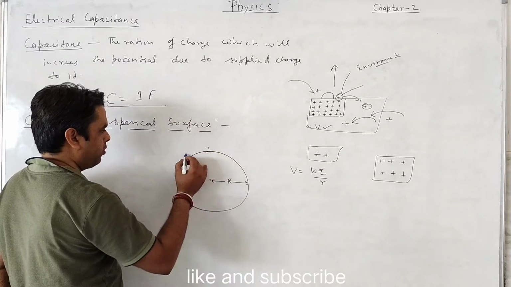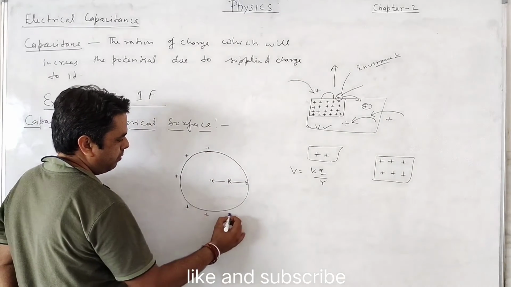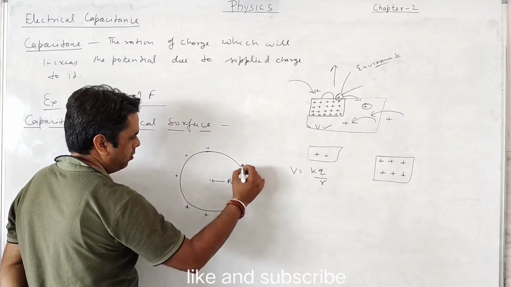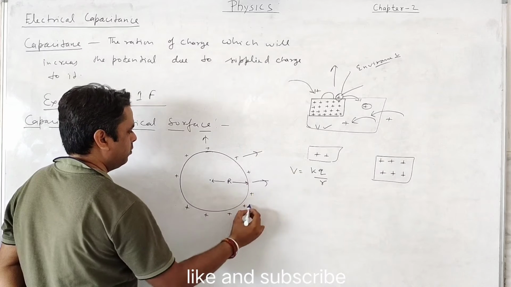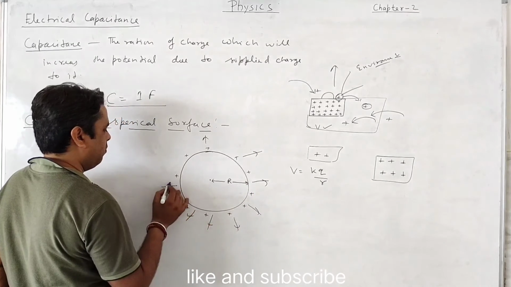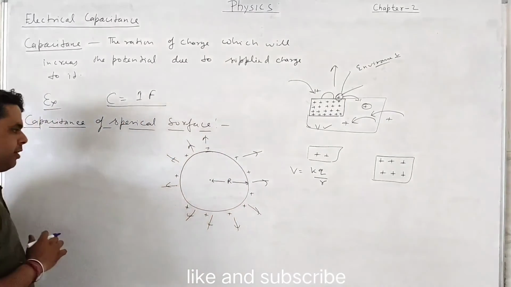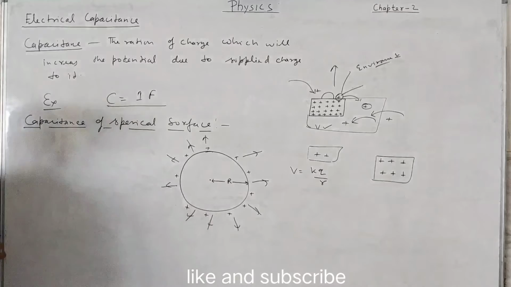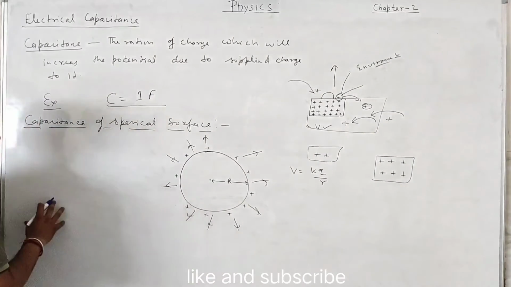The amount of charge is stored over that surface, and the electric field of this charge will be outside. Now we will calculate the capacitance of this spherical shell, hollow sphere or solid sphere.